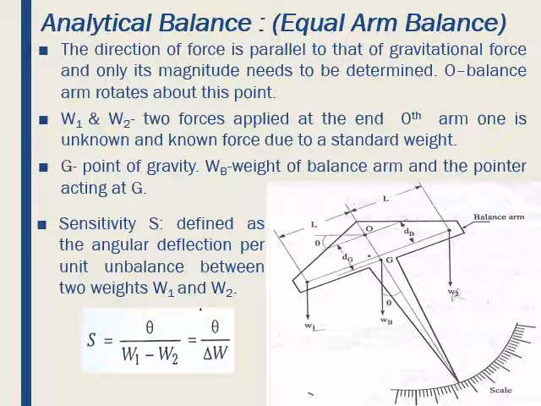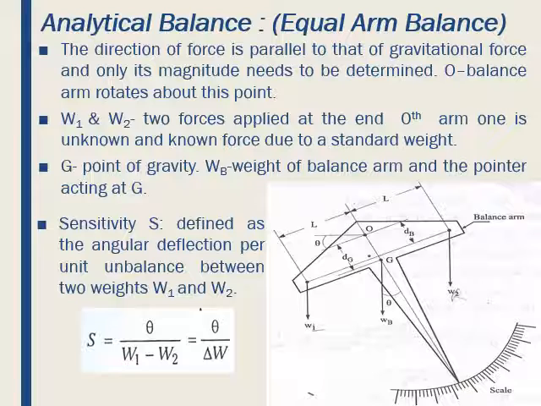The sensitivity S of the balance is defined as the angular deflection per unit of unbalance between the two weights W1 and W2, and is given by S equal to theta divided by (W1 minus W2), that is theta divided by delta W, where delta W is the difference between W1 and W2.